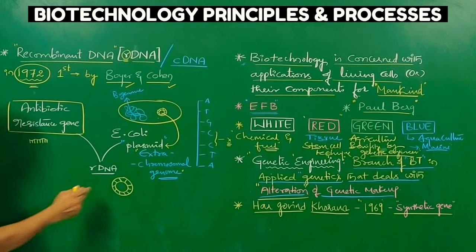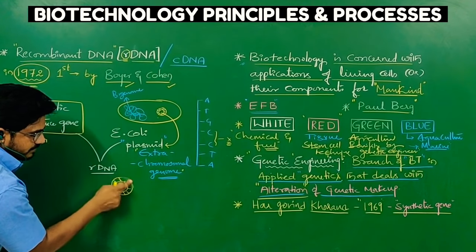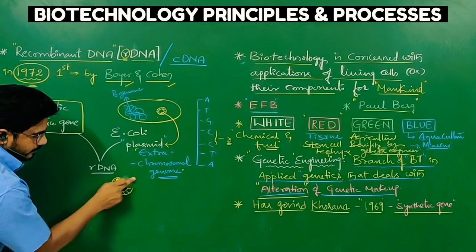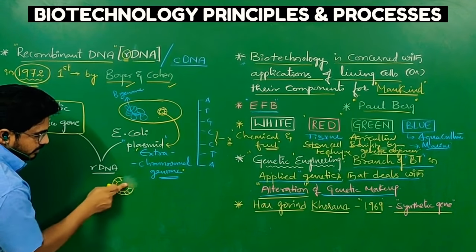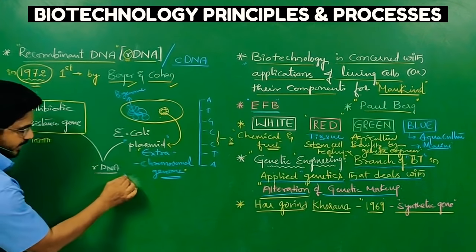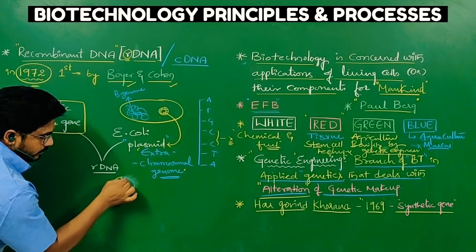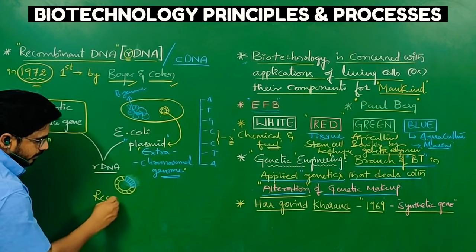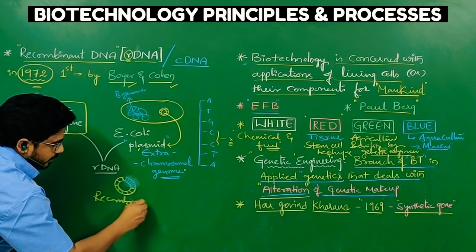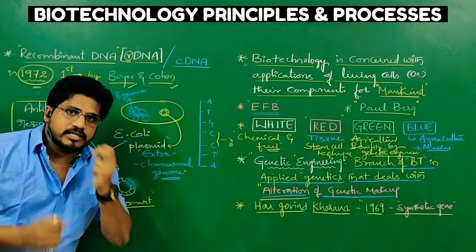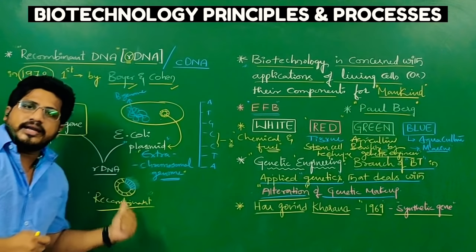By using some enzymes, we will learn what these enzymes are, some part of the plasmid is lysed, meaning broken or cut, and this foreign DNA is introduced here. So this is called recombinant. A combination of DNA sequences from two different organisms is called recombinant.